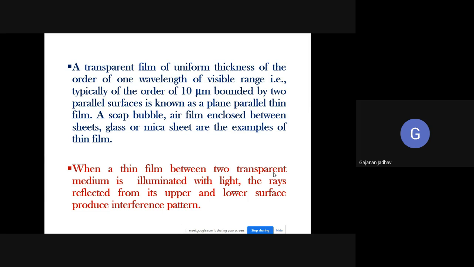So when a thin film between two transparent media is illuminated with light, the rays reflected from its upper and lower surface. Just try to understand. This is the core part of this particular topic. What happens actually when the interference takes place in a plane parallel thin film?